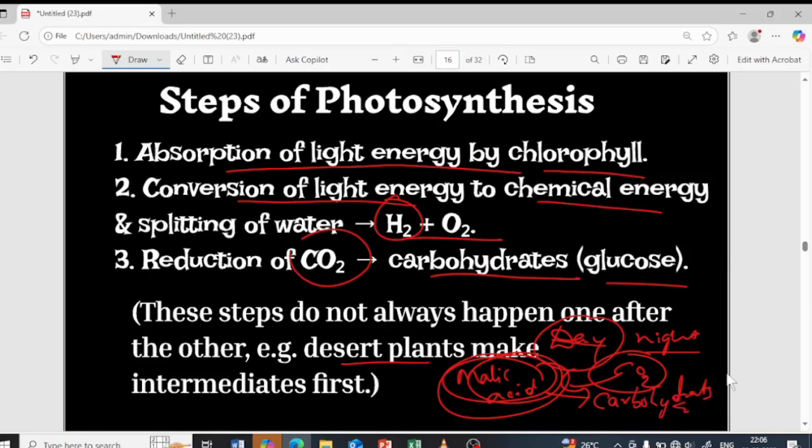Clear? So this is how photosynthesis takes place in desert plants. For obvious reasons, the desert plants cannot open the stomata during the daytime, because they tend to lose water and transpiration would take place, which will not help them to survive, obviously. So that is the reason they open their stomata during the night time.